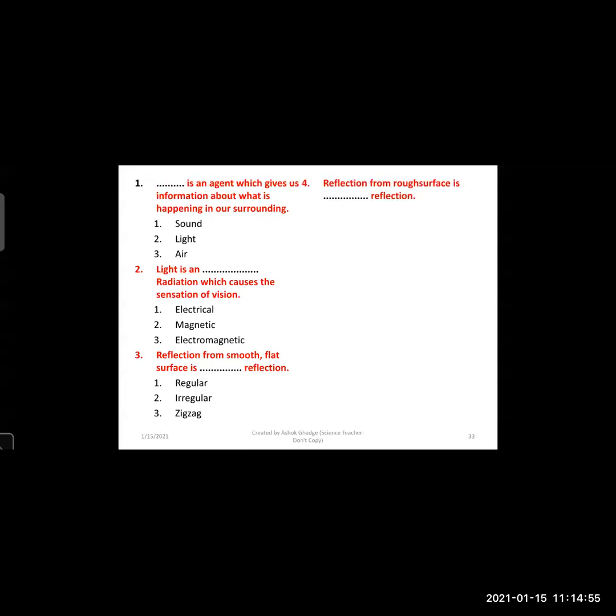Now second, reflection from a rough surface is called dash reflection. Again those three options are there: regular, irregular, and zigzag. Which type of reflection is given by a rough surface? Zigzag.